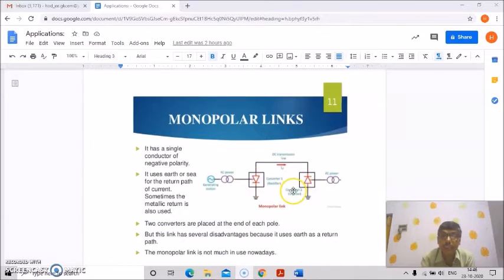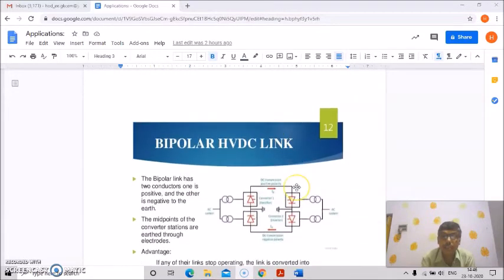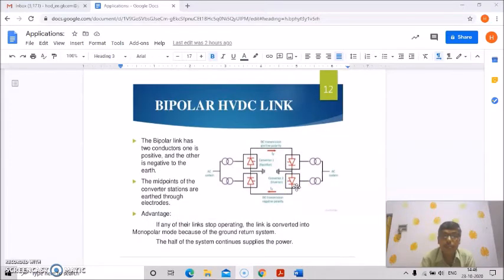So this is very important: how a bipolar link can be converted into a monopolar link in case any link stops operating.